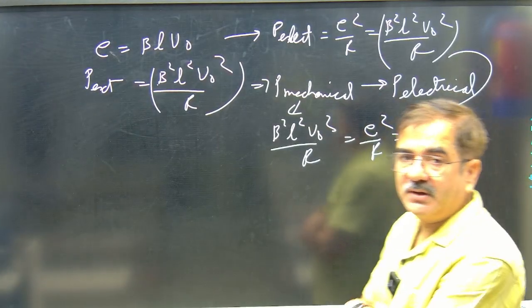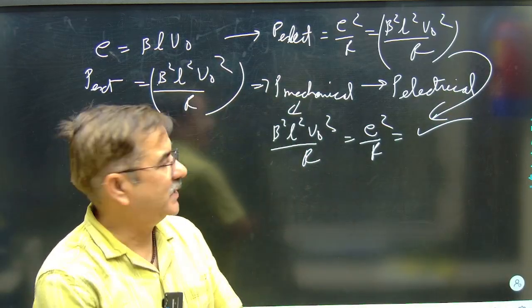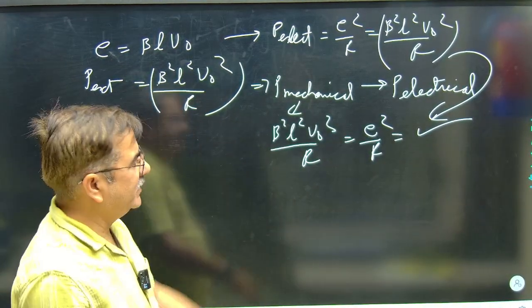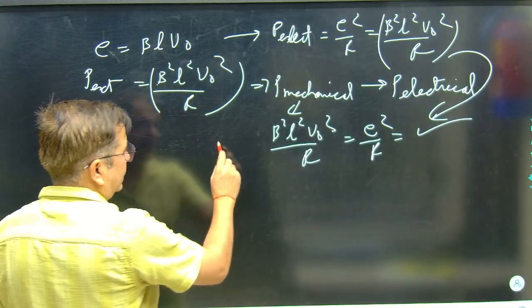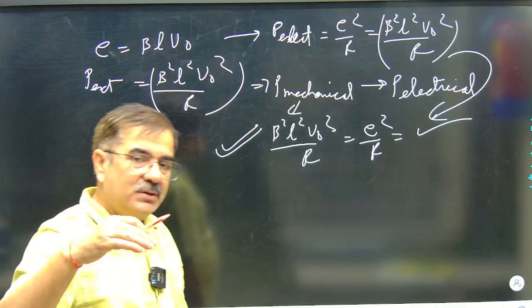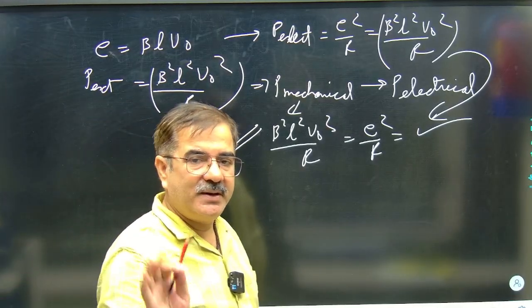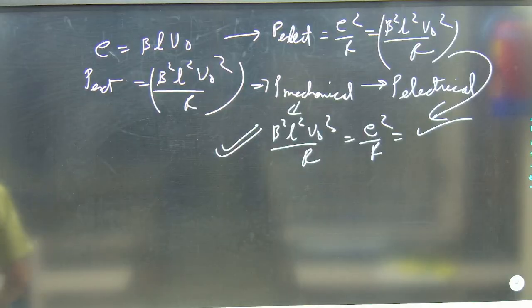Meaning that this Lenz law is based on energy conservation principle. Means mechanical energy is converted into electrical energy. That I have defined, correct? So this thing is based on that arrangement. How the mechanical energy supplied by external agent is being converted into electrical energy. So mechanical energy can be converted into electrical energy. This result we have here.